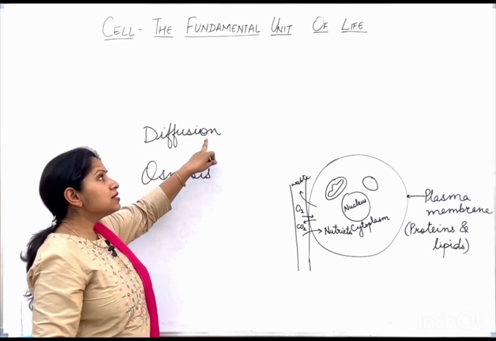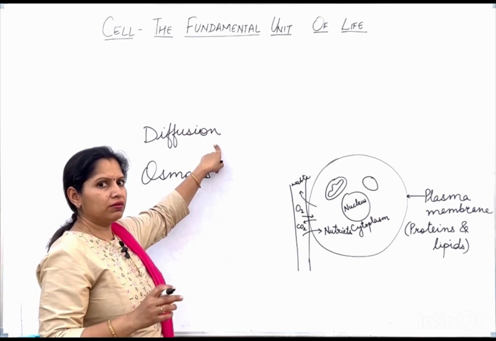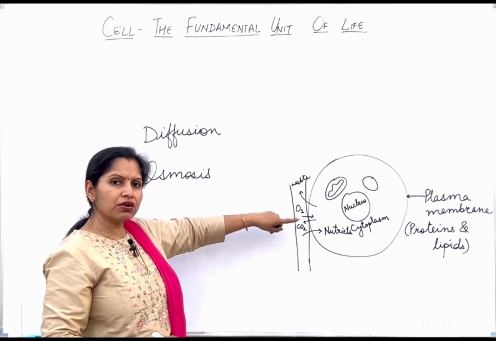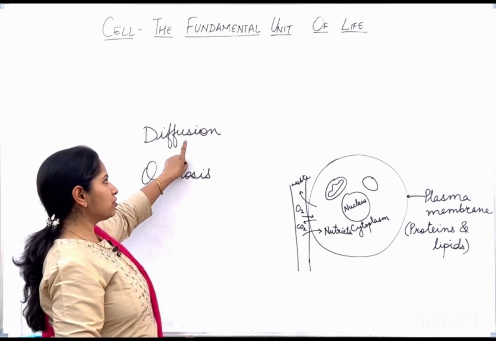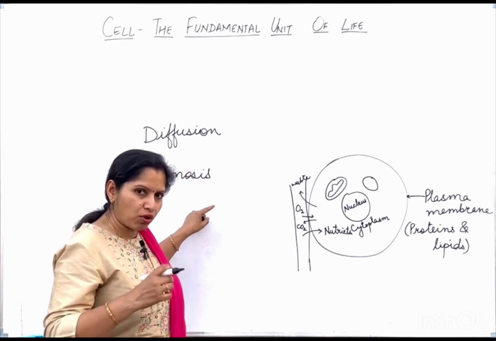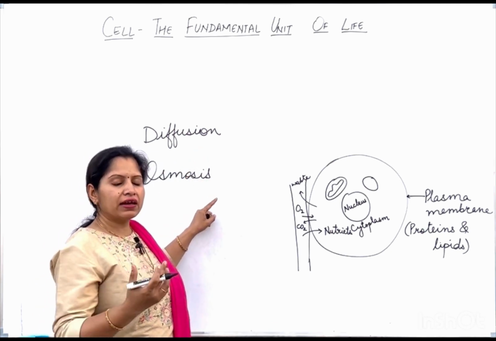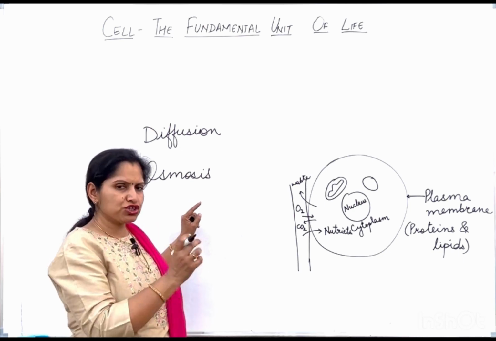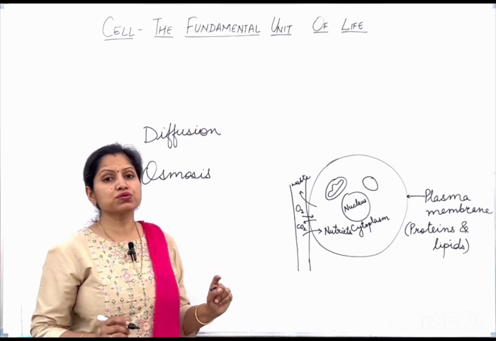So when the solutes or the gases are moving across the plasma membrane, that process will be known as diffusion. But when this diffusion process is followed by water, means the water is moving in and out of the plasma membrane, we give it a special term that is known as osmosis.